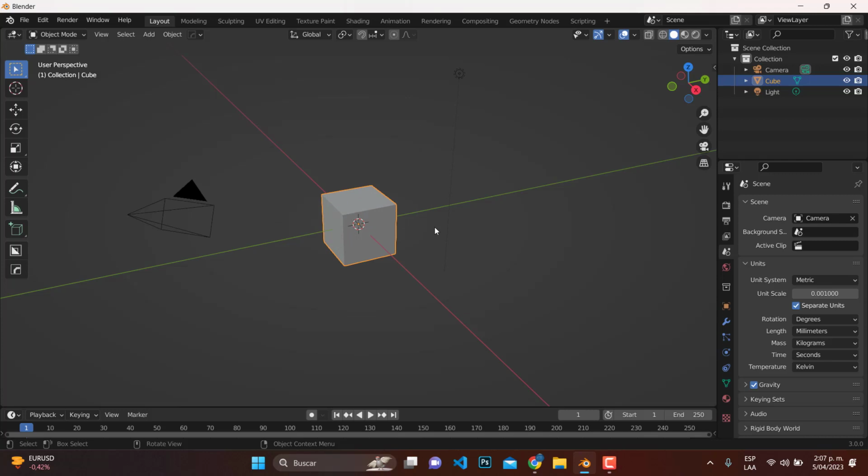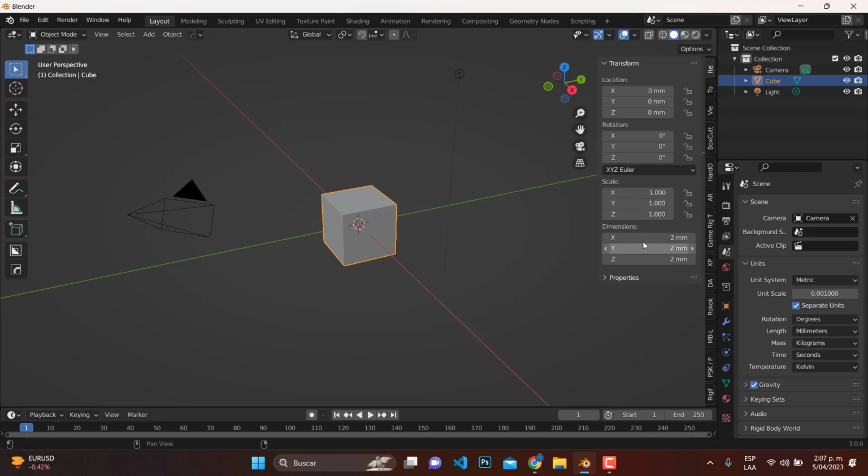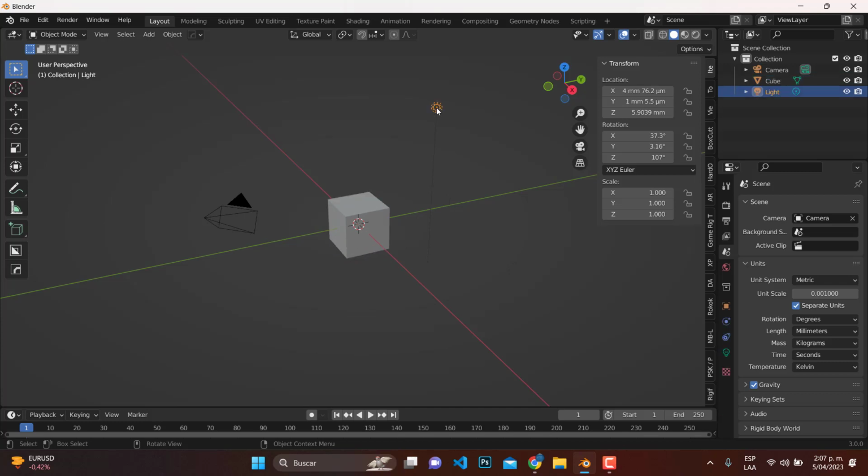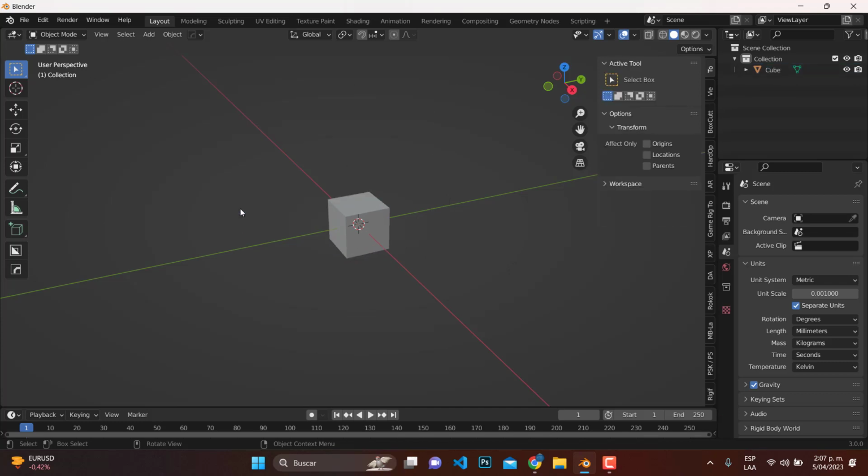In this way, we can now model with the exact measurements. You can check this with a 3D printer. For this test, we are going to change the size of the cube to 15 millimeters. When we import this model that we are going to export, it should appear with the same measurements.